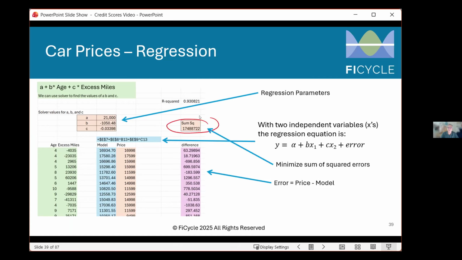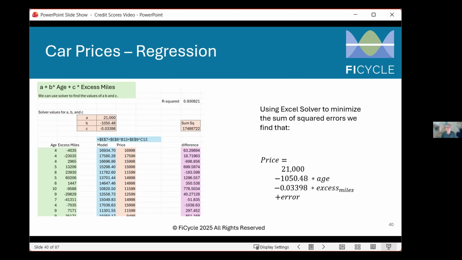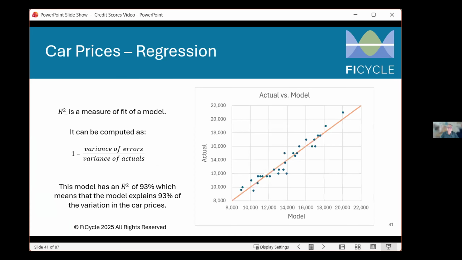Here's where we sum the squares of the errors, and then we're going to minimize those. And we use Excel Solver to minimize those. And using the Excel Solver, we then find that the price is equal to $21,000 minus the age times this number, minus the excess miles times this number, plus, of course, there's some error. We can then graph for each of those points the actual value and the model value. And we can also say, well, what's the error?